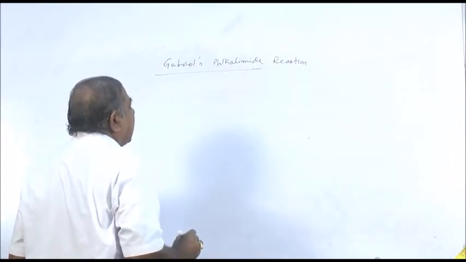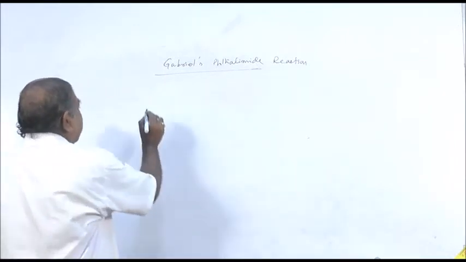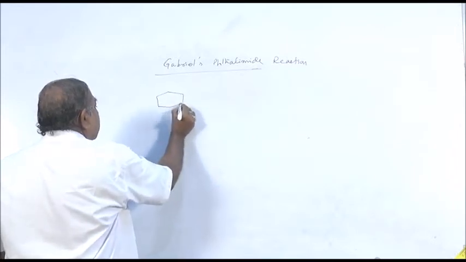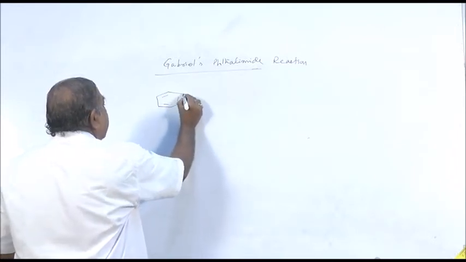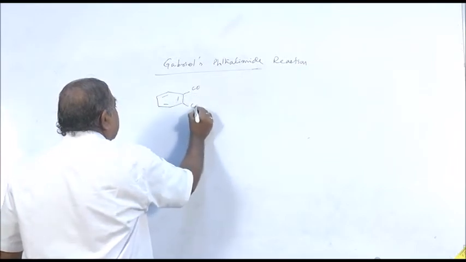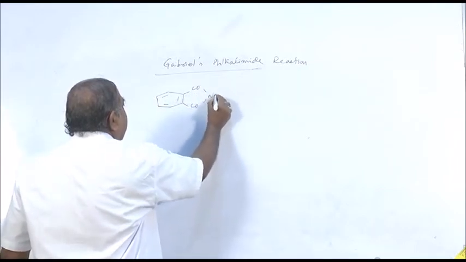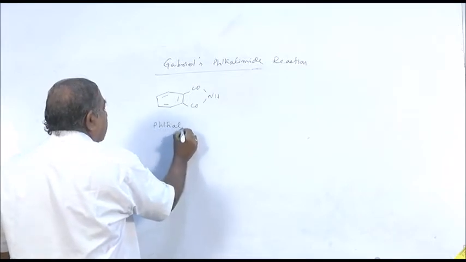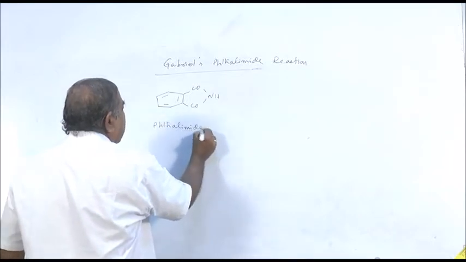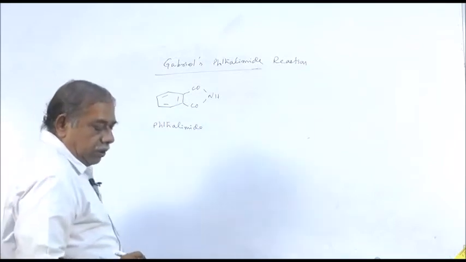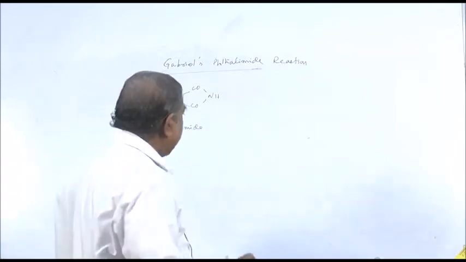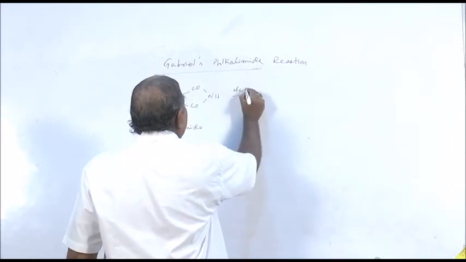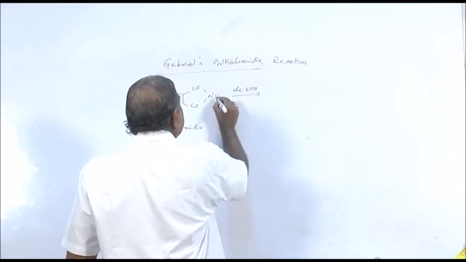P H T H A L I M I D E. Phthalimide is an amide, CONH. This is your phthalimide. When phthalimide is treated with potassium hydroxide dissolved in alcohol, that is called alcoholic potassium hydroxide,